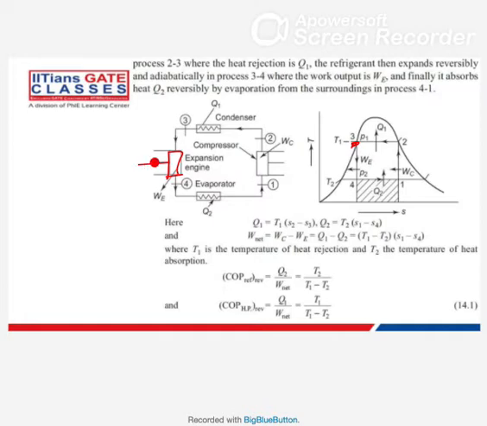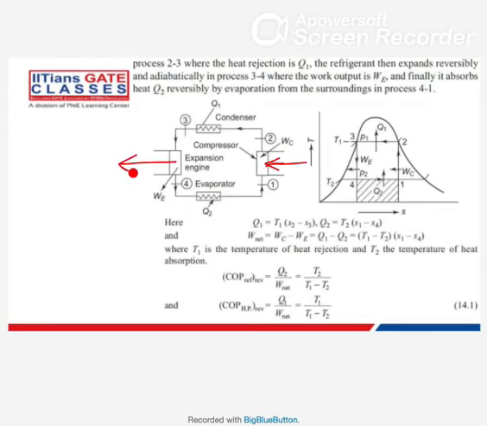So here, after state point 3, we can use an expansion engine, which will give you some work output. Here we are giving some work input. It is a reverse Carnot cycle. In a Carnot cycle, in one we used to input work, and here we used to get work. Here we give some work input in the compressor, and in the expansion engine we get some work output.